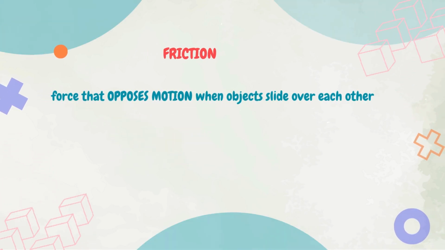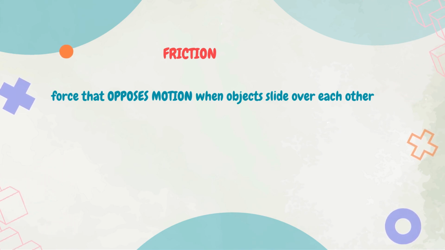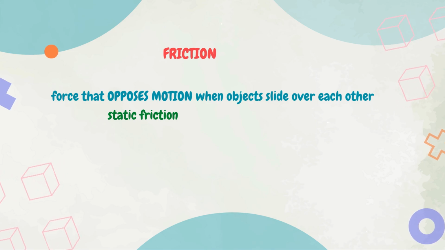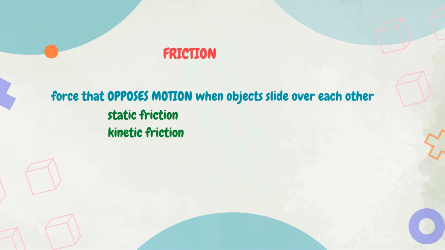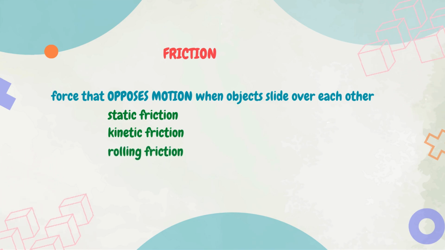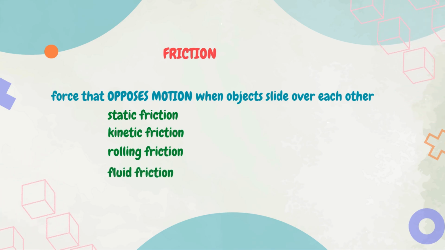To recap, friction is the force that opposes motion when objects slide over each other. There are 4 types of friction. Static friction, which is the force that resists the initiation of sliding motion between 2 surfaces. Kinetic friction, which is the force that opposes the relative motion between surfaces in contact when they are already sliding. Rolling friction, which is the force that resists the rolling motion of a body over a surface. Fluid friction is the force that resists the motion of an object through a fluid.